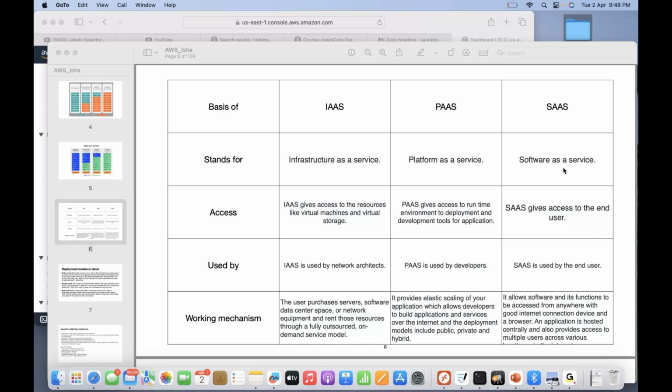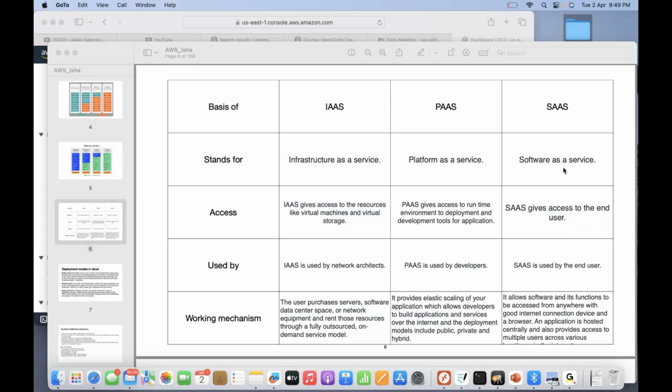Let's say you have developed an application called facebook.com. Your facebook.com is running on servers of a public cloud.